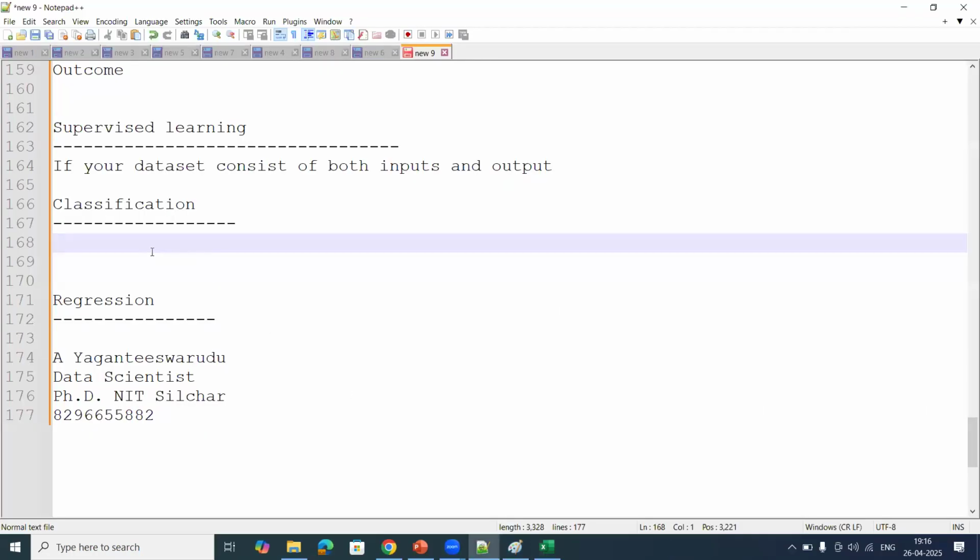And mainly you need to look at the output. In that output, if it is of classification type,